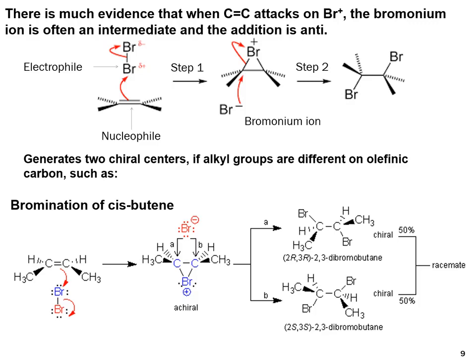The example of different alkyl groups can be seen in the next example, the bromination of cis-butene. First of all, the double bond attaches with the bromine and this gives bromonium ion. Then bromide anion can attach with either carbon. When attached with A, it gives one enantiomer. When it attaches with B, it gives the second enantiomer. There are 50-50% enantiomers. Overall, the product is a racemic mixture.